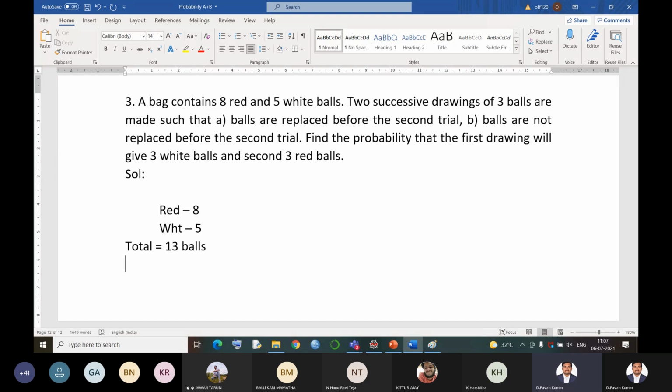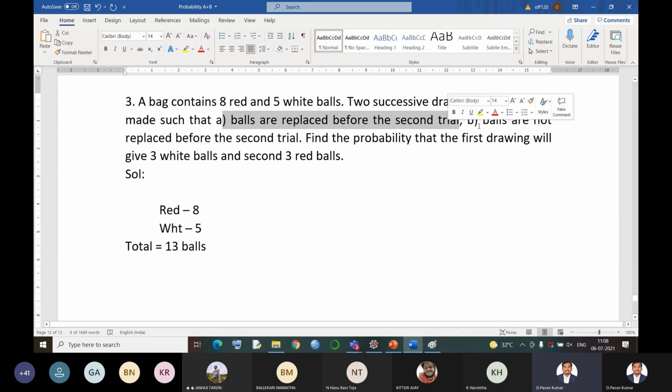Now what did they do? Two successive drawings of 3 balls are made. Two successive drawings means one after the other immediately. So first time I have taken 3 balls out, and again I am going to take 3 balls. Now they have given us two conditions. What are those conditions? Balls are replaced before the second trial and balls are not replaced before the second trial.